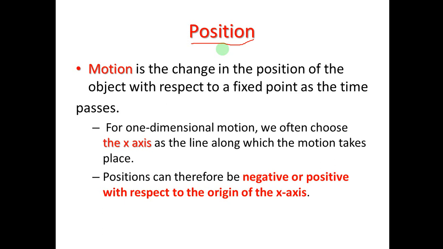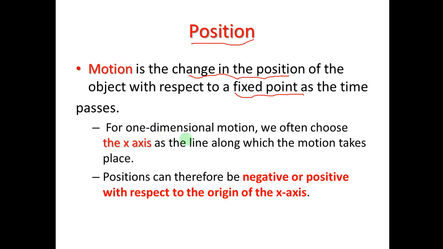To understand what position means, let me revise what motion is. Motion is the change in position. Motion is the change in the position of the object with respect to a fixed point as time passes. So when you talk about motion, there is a change of the position of the object, and there must be a fixed point, and time must pass. Let's see one-dimensional motion.